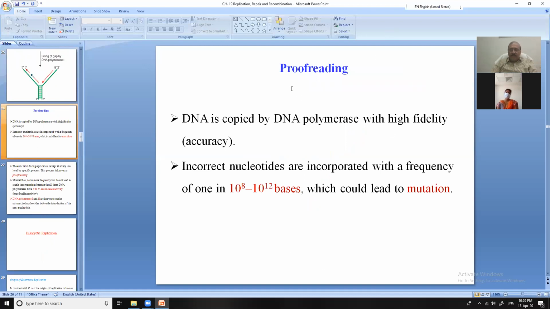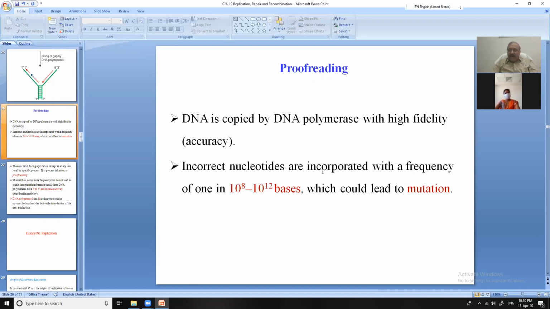Second point is proofreading. DNA is copied by DNA polymerase with high fidelity, accuracy. So I repeat it: DNA is formed taking the other strand as the template and RNA as a primer. The new length of the DNA is formed. Actually, we are dealing with replication, how the DNA is formed from the old DNA. So you will find that DNA polymerase is making another new strand and two strands are formed.